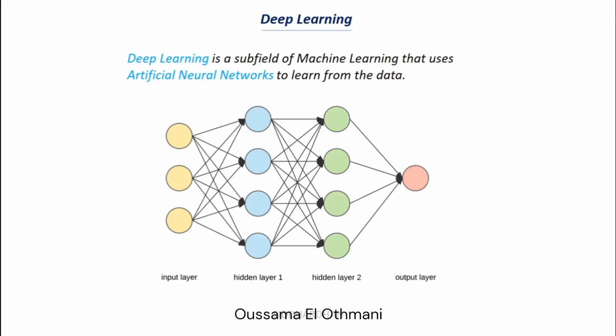First we saw what is meant by artificial intelligence. Then we saw what is meant by machine learning. Machine learning is a technique to implement artificial intelligence, and deep learning is a subset of machine learning which just uses artificial neural networks. So that's it about the difference between these three terms.